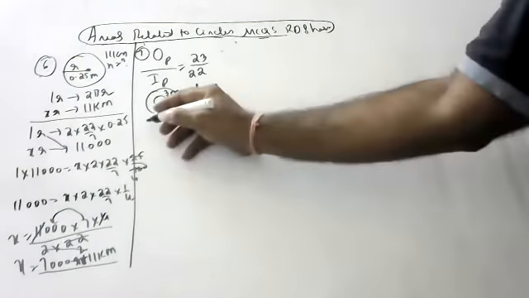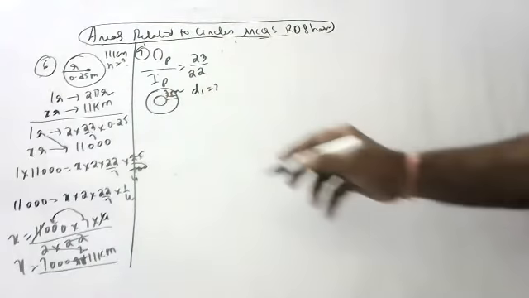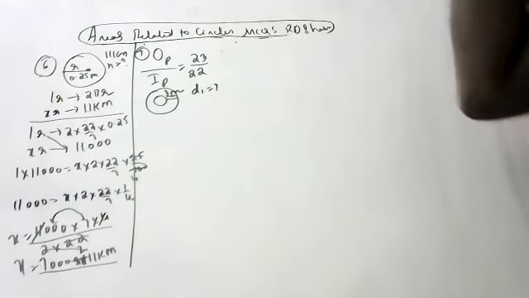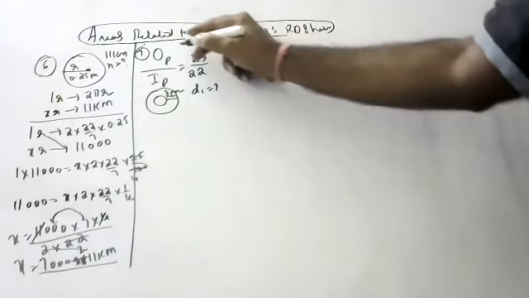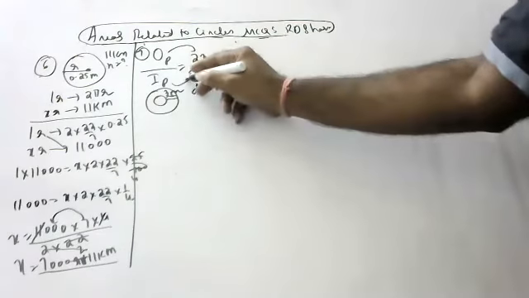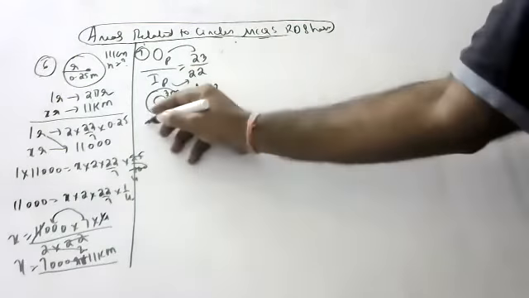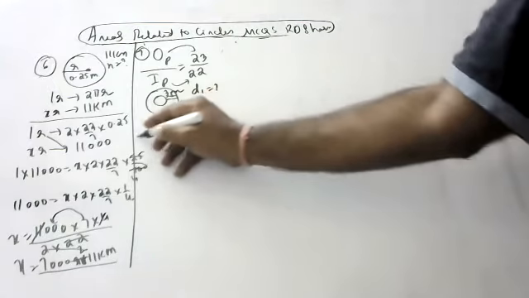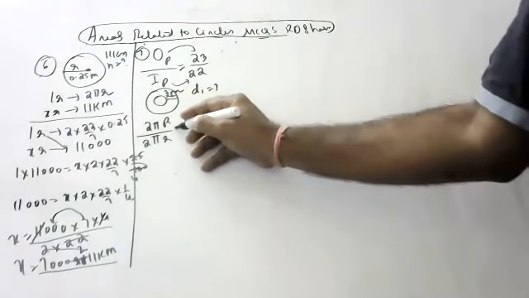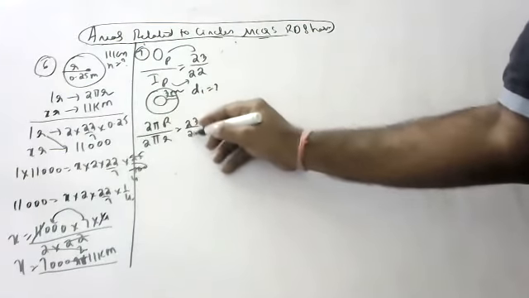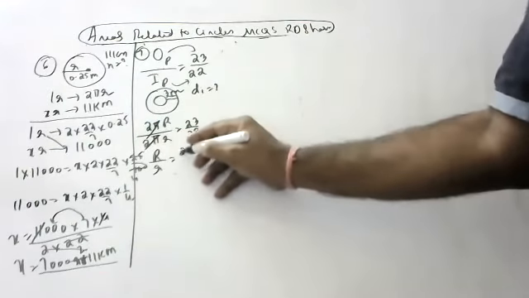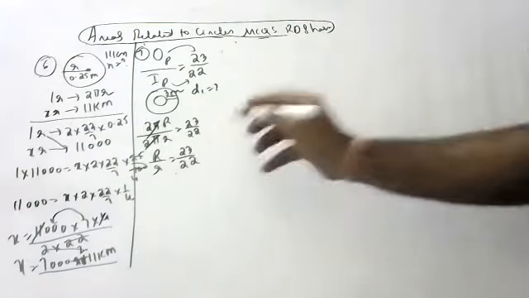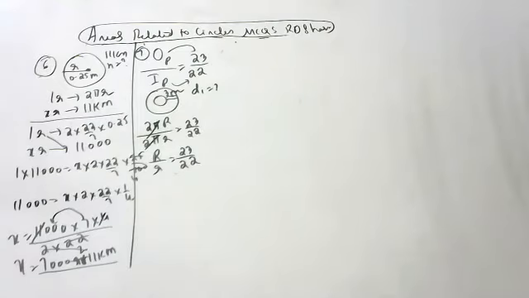Okay, children. How will we do this? The outer perimeter is 23, inner perimeter is 22. Outer perimeter means 2 pi big R. Inner perimeter means 2 pi small r, equals 23 by 22. 2 pi cancel. Big R by small r is equal to 23 by 22.